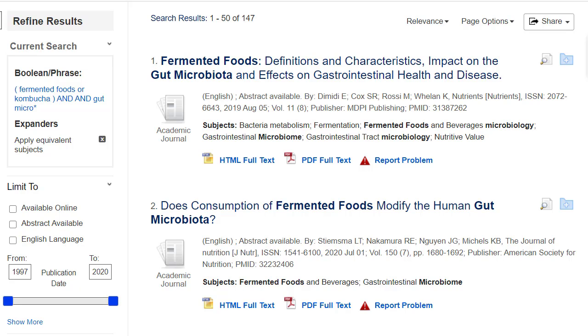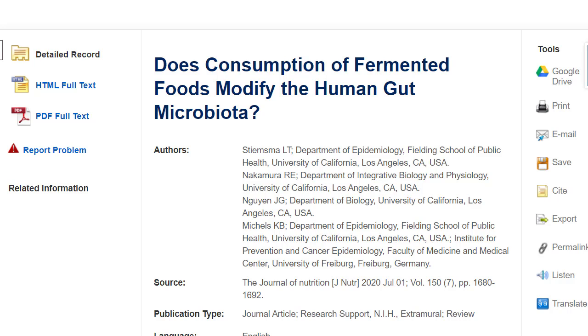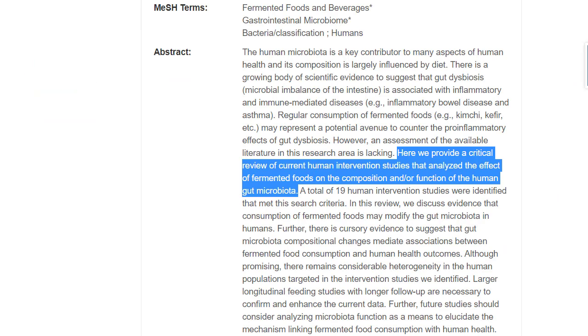The second item on my results sounds promising. Let's look at the abstract to see if the authors disclose the purpose of the article. About halfway down in the abstract, we find this sentence. "Here, we provide a critical review of current human intervention studies that analyze the effect of fermented foods on the composition and/or function of the human gut microbiota." So the purpose of this article is a review of other studies. For the purposes of applying the why evaluation criteria, I would consider this to have an informative purpose.